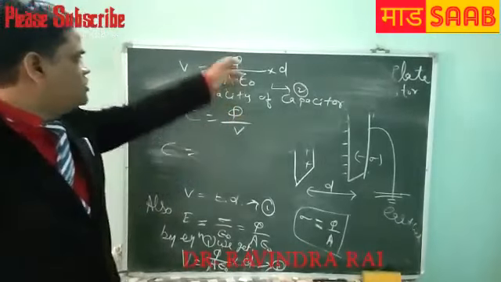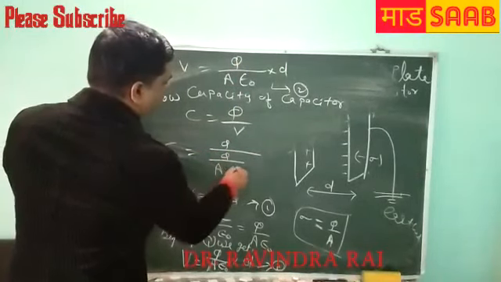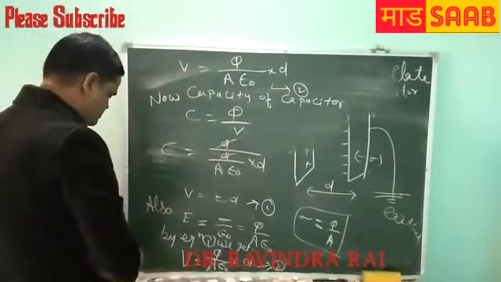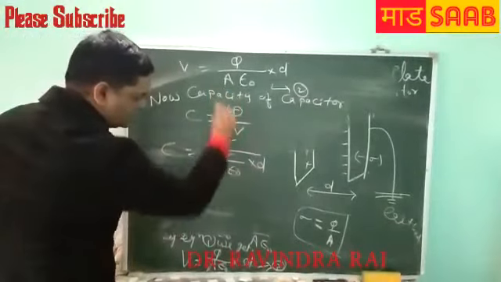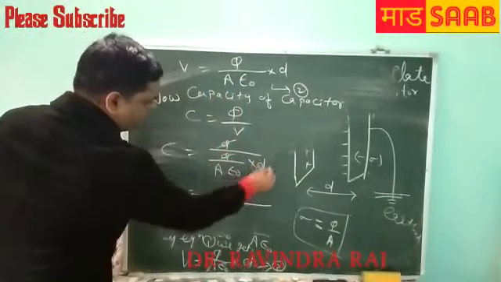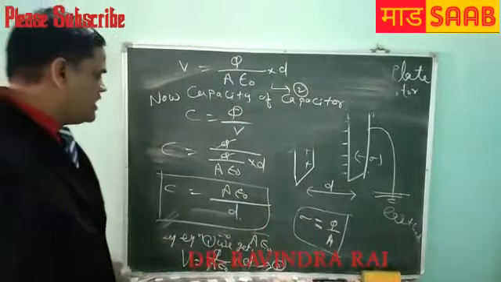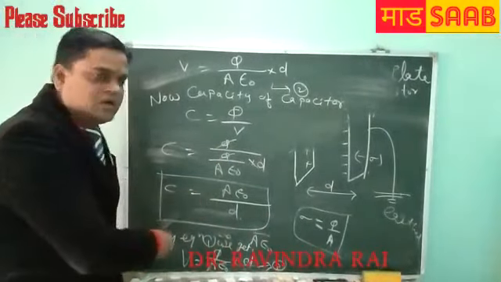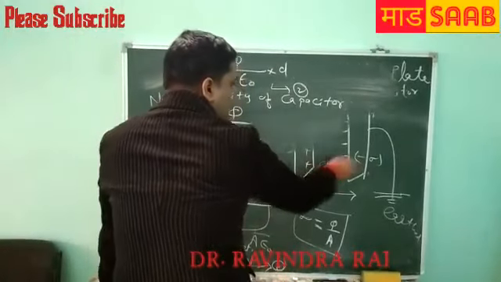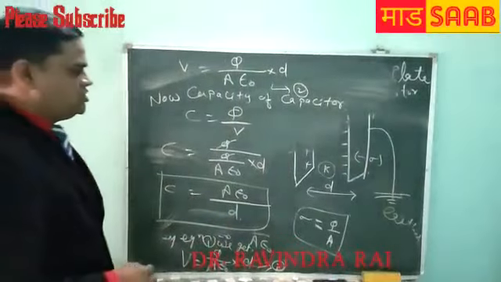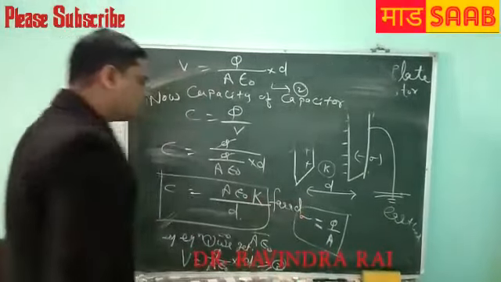C equals Q by V. So putting this value of V, very easy, this Q cancels out, and further we get A epsilon naught upon D. So this is the capacity of a parallel plate capacitor formula. With dielectric constant K in the middle, it is multiplied by K, and the unit is farad.